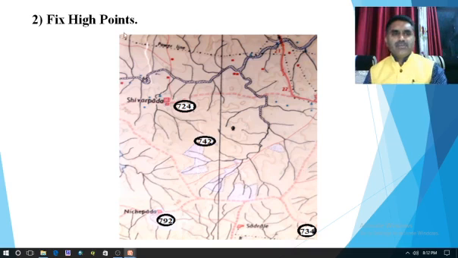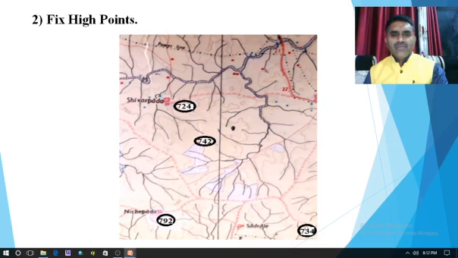Second step is to fix high points. This is one main channel, but to that main channel, this tributary is meeting over here. So we have to see which are the high points in this particular area.